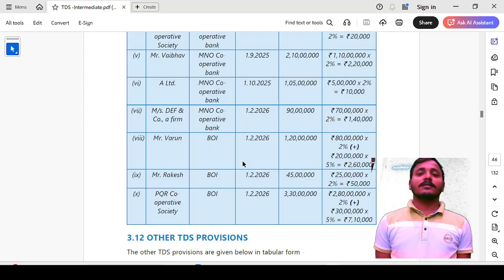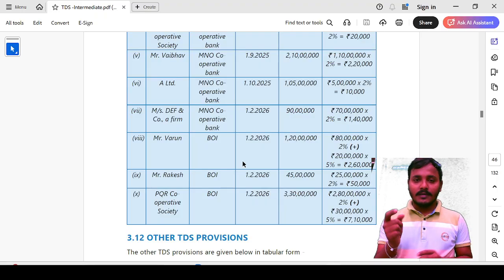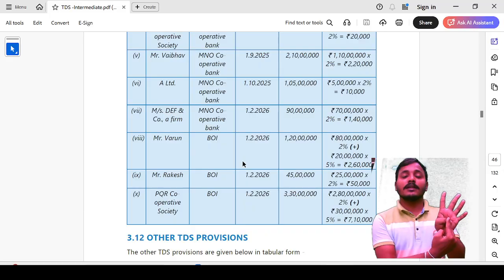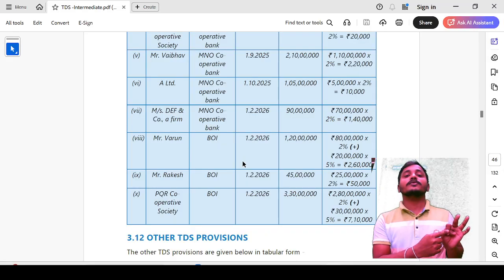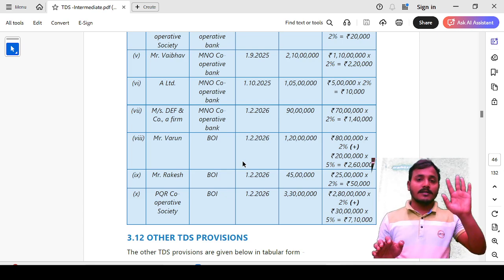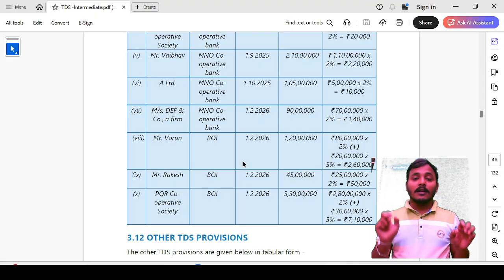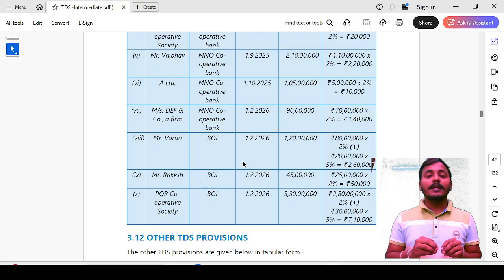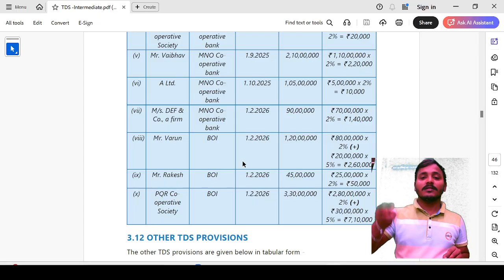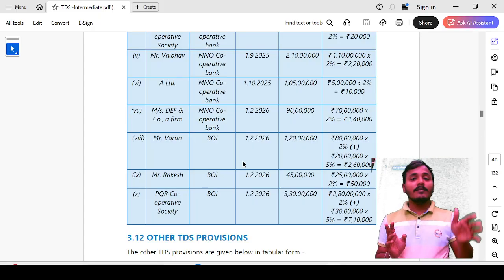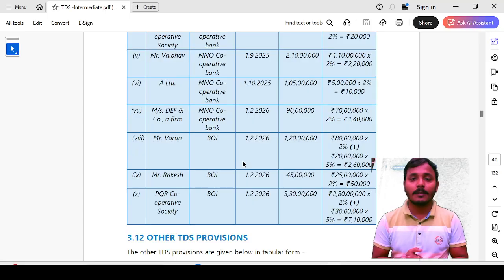Okay, this is it, guys. I would like to summarize the entire TDS section within 1 minute, fast track. First of all, the deductor is a bank registered under the Banking Regulation Act, a cooperative society engaged in banking, or a post office. The deductee is a cooperative society or other than a cooperative society. As a general rule, if there is any cash withdrawal by any person exceeding 1 crore, then 2% TDS applies on the exceeded amount. Similarly, for a cooperative society, a 3 crore limit will be applicable.